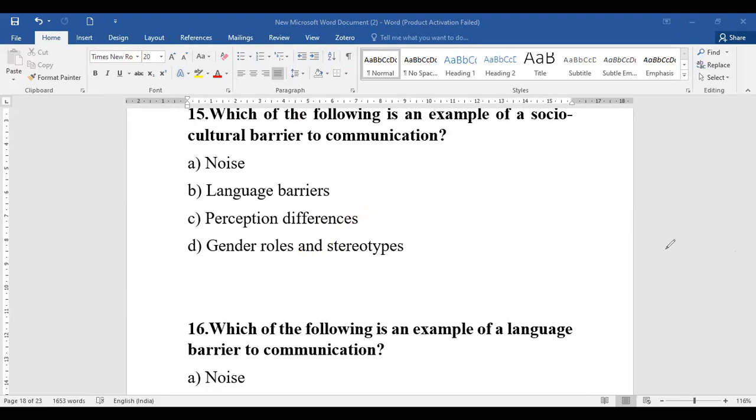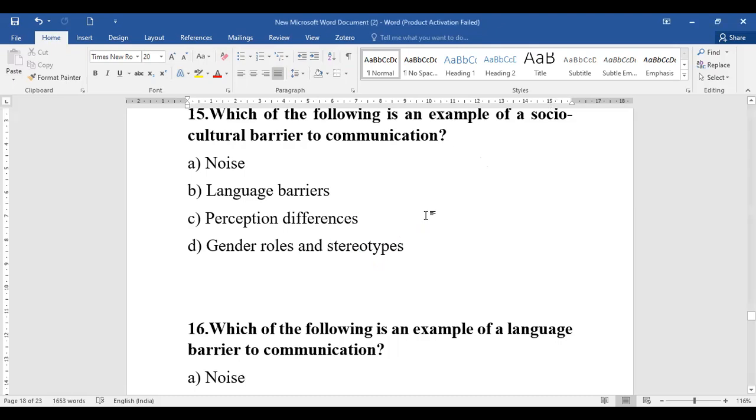So it is asking about society and culture. So whether it is noise, language, perception, or gender roles and stereotypes. Obviously, when we consider society and culture together, it is the gender roles and stereotypes. A stereotype means a type of understanding which we are very firm with, very specific to a particular society or culture. So gender roles and stereotypes are an example of your socio-cultural barrier.